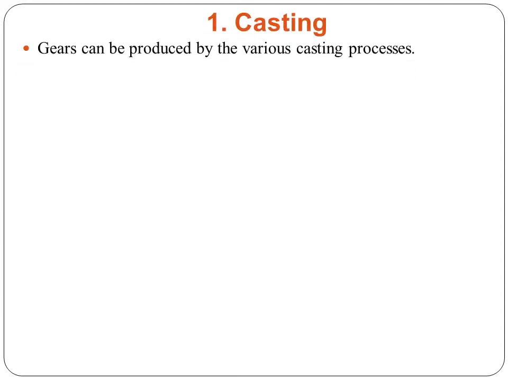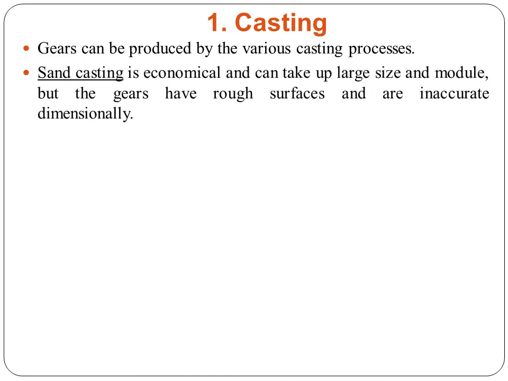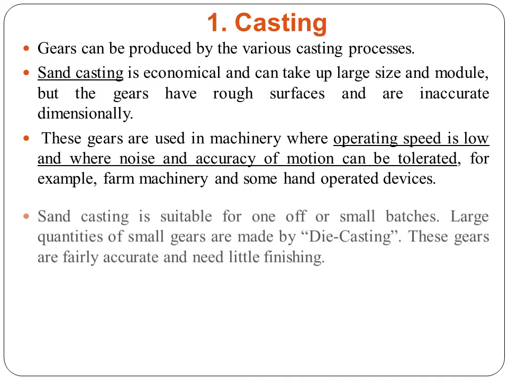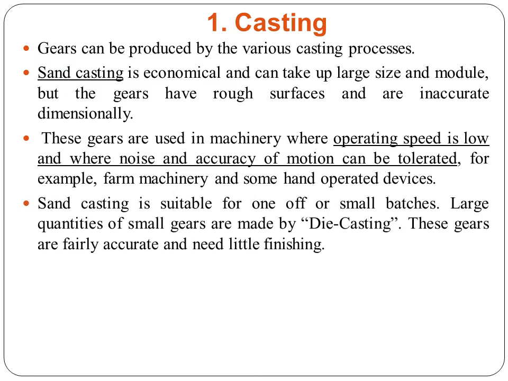Gears can be produced by various casting processes. Sand casting is economical and can take up large size and module, but gears have rough surfaces and are inaccurate in dimension. These gears are used in machinery where operating speed is low and where noise and accuracy of motion can be tolerated, for example, farm machinery and some hand-operated devices. Sand casting is suitable for one-off or small batches.